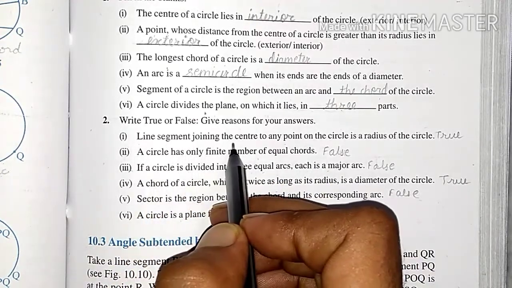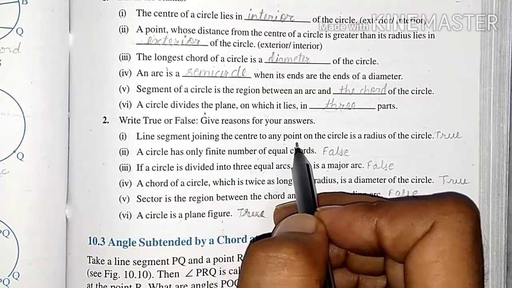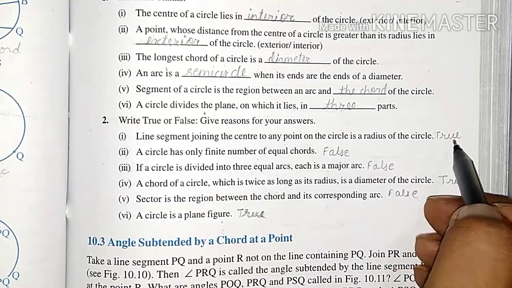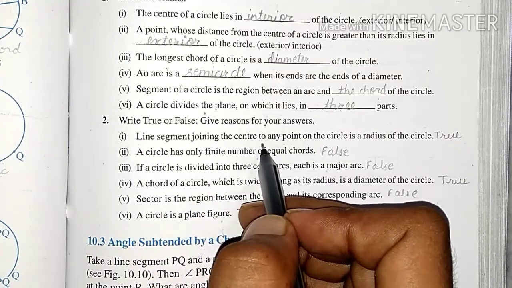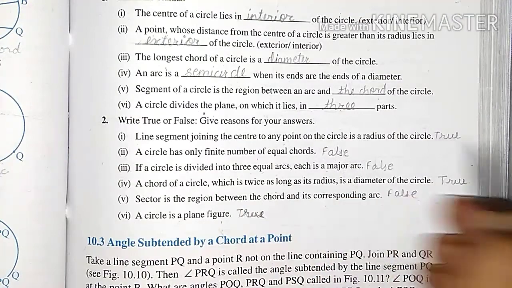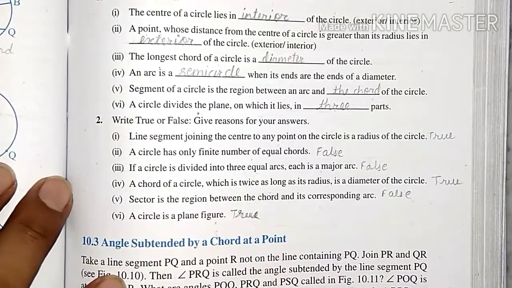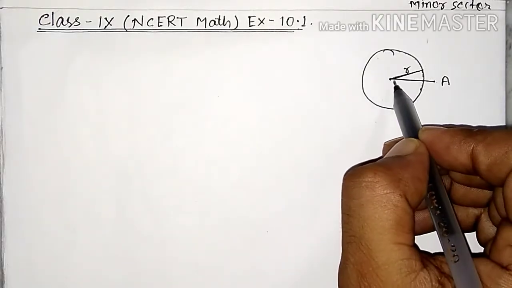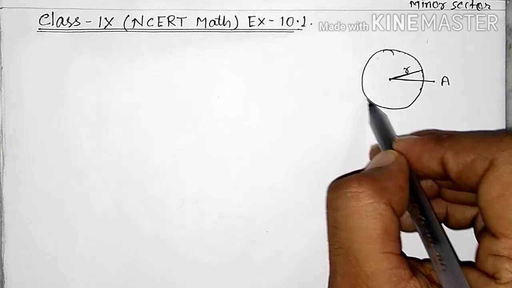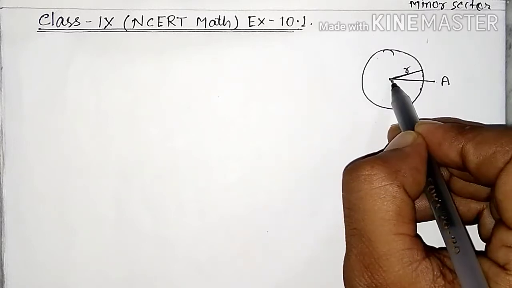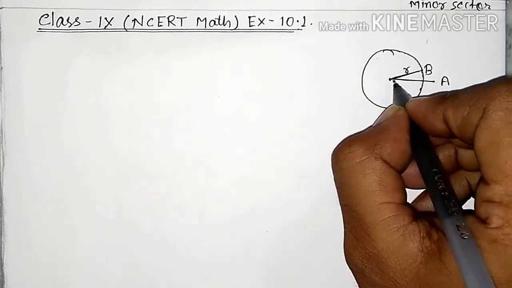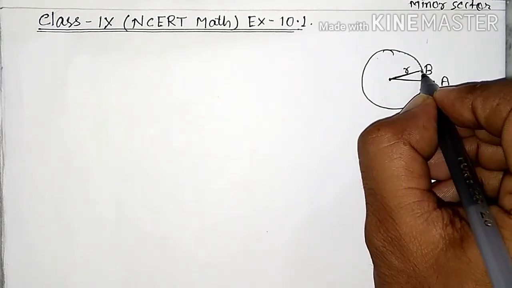A line segment joining the center to any point on a circle is the radius of the circle. It is true because the line segment joining the center to any point on the circle is the radius of the circle. Line segment joining the center of the circle to any point on the circle. Any point, this is the circle. Suppose this is the other point, this is B. Joining the center to any point on the circle is the radius.